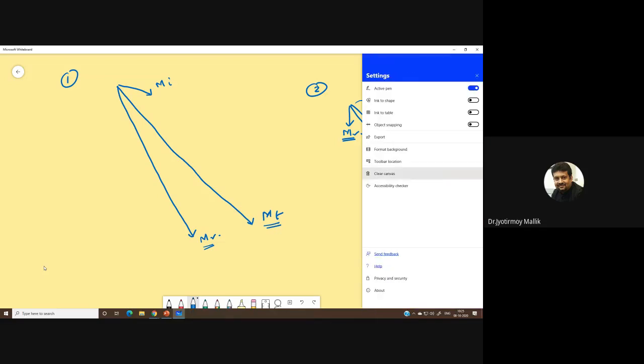This remanent magnetization is absolutely important for us.